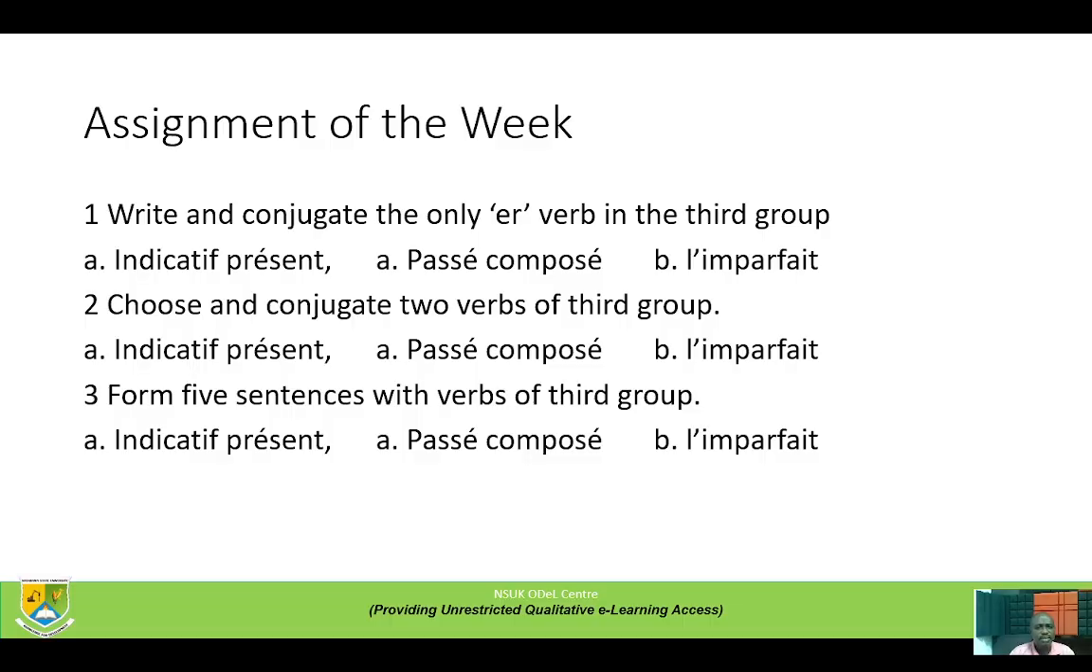Assignment of the week. Write and conjugate the only ER verb in the third group in indicative présent, passé composé, and l'imparfait. Choose and conjugate two verbs of third group in indicative présent, passé composé, and l'imparfait. Form 5 sentences with verbs of third group.